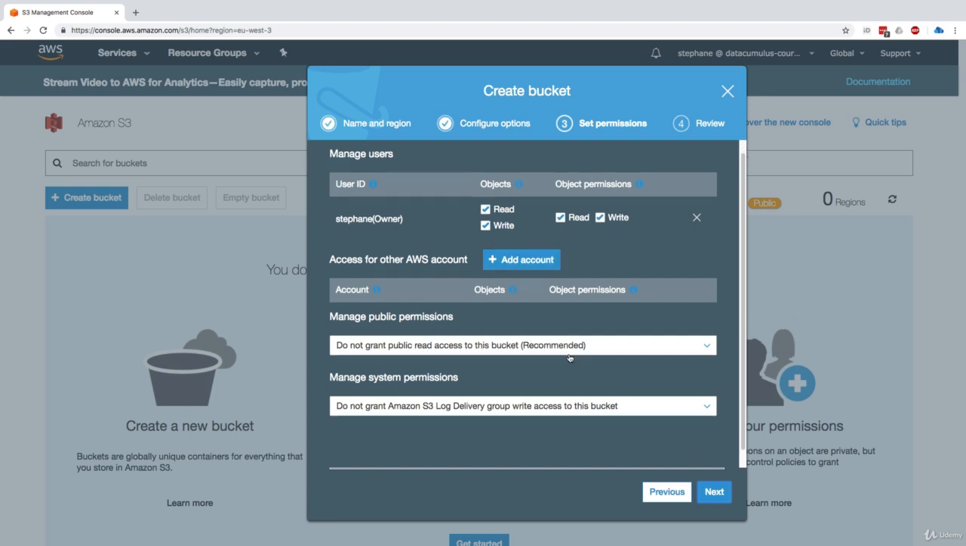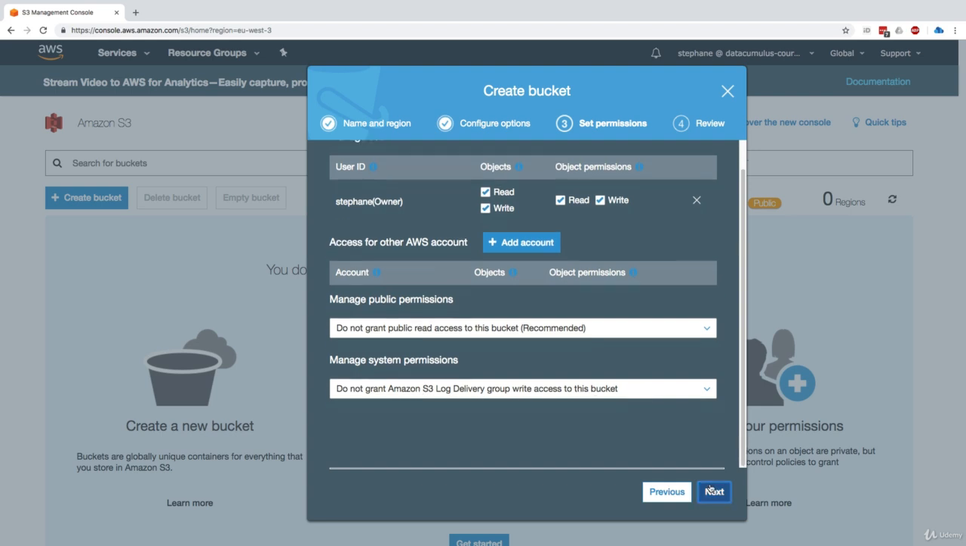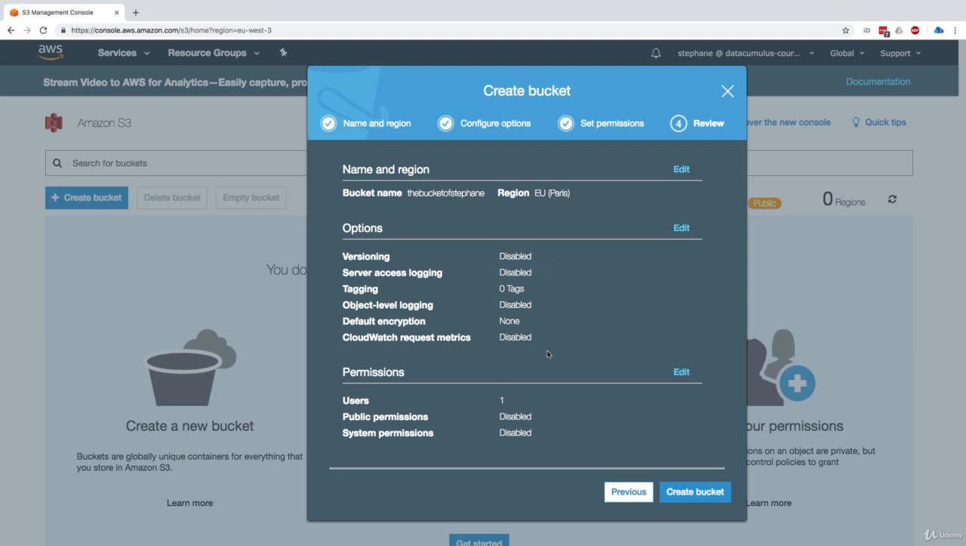That's a recommended way. And we do not grant Amazon Log Delivery Group write access to this bucket. So everything looks good. We click on next, and basically all these are defaults. So here we can review the bucket creation. The bucket name is the bucket Stéphane, and the region is EU Paris. I'll go ahead and click on create bucket.